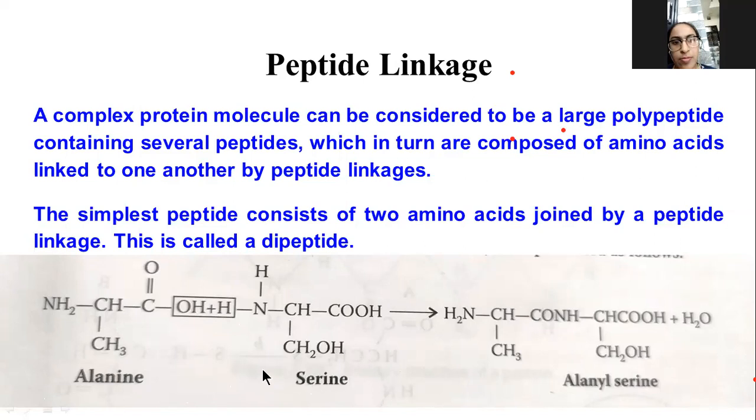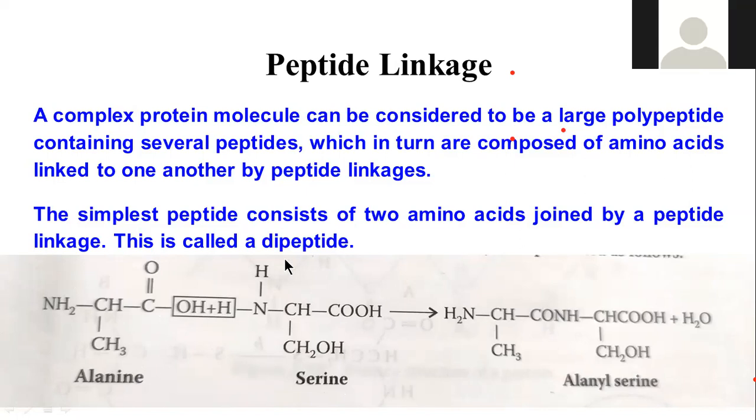So between these two amino acids, there is a bond. That bond is called peptide linkage. That peptide linkage is present between the OH, that is the hydroxy group of one amino acid, and the hydrogen of another amino acid. I will tell you very clearly.